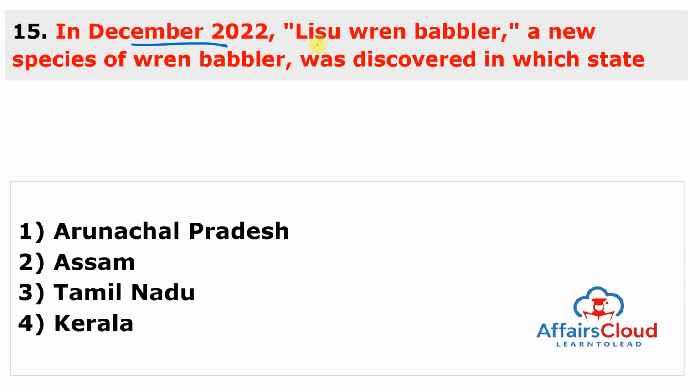In December 2022, Lisu wren babbler, a new species of wren babbler, was discovered in which state? And this state is basically Arunachal Pradesh. Answer of this question is 1.